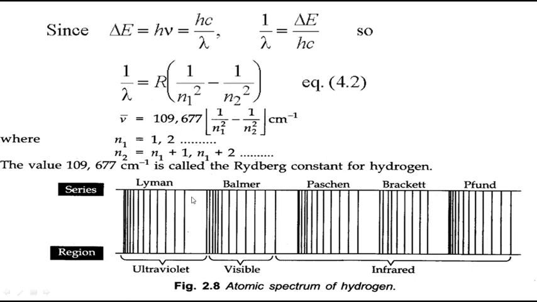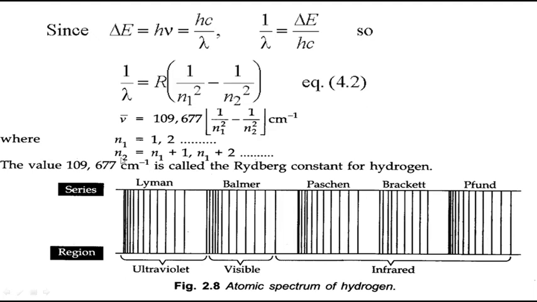If a problem comes to find the wave number of a transition, they give you the initial level and final level, and you have to find the wave number. Use this value, 109677 into 1 by n1 square minus 1 by n2 square, centimeter inverse.